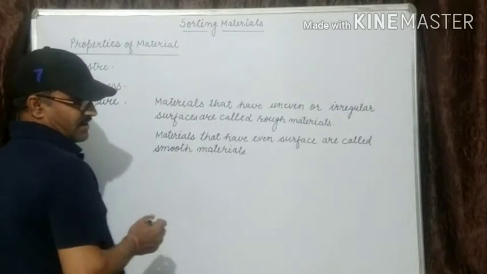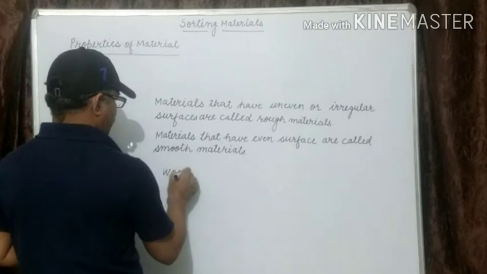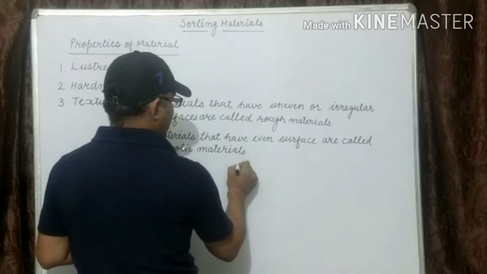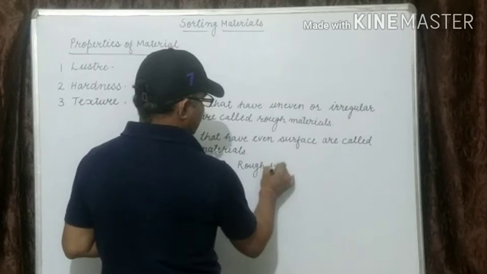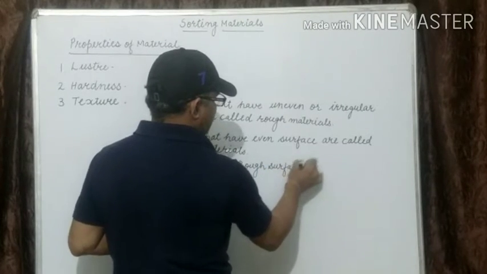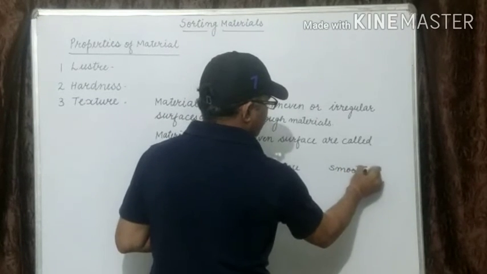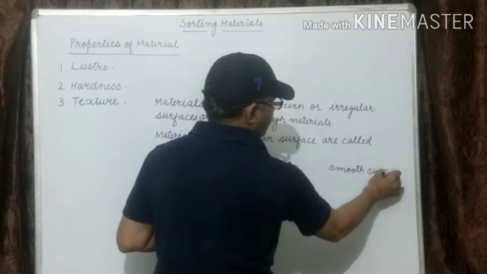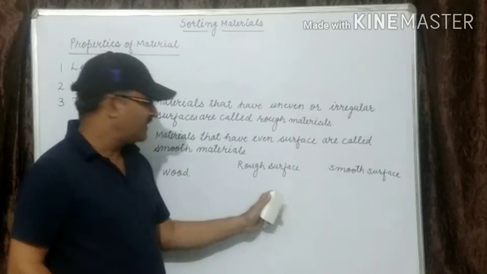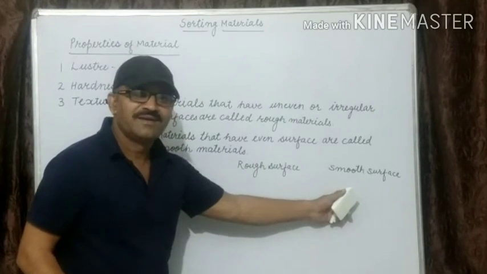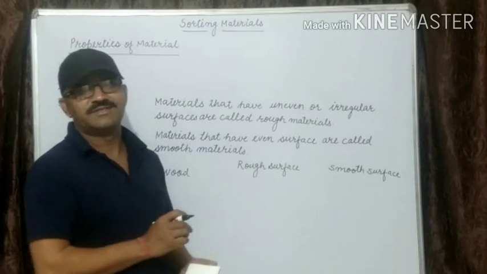Now I am giving some examples. You will tell. Wood: rough surface or smooth surface? Wood has a rough surface. First of all, feel it with the help of your finger, and then give your answer.